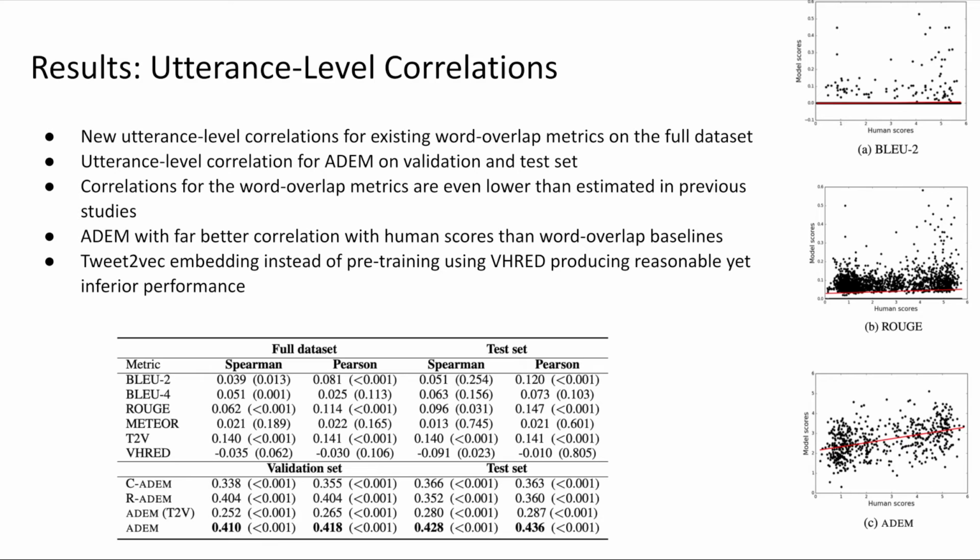Adam had better correlation with human scores than the other word overlap baselines, as you can notice in these scatter plots. They also tried Adam with tweet-to-vec embedding. So instead of pre-training using VHRED, they used tweet-to-vec to fine-tune the MNN values. When this was done on our dataset, it produced reasonable results. It was still inferior when compared to VHRED, but reasonable.